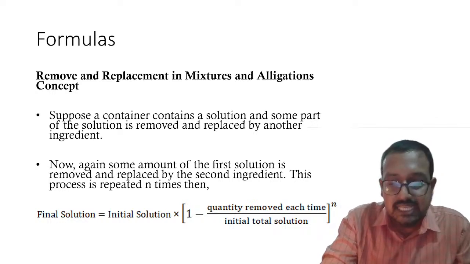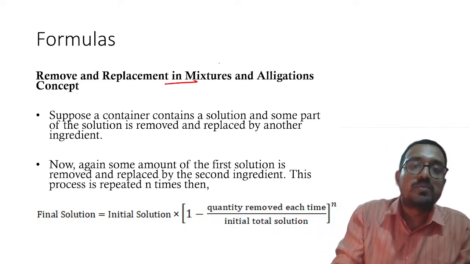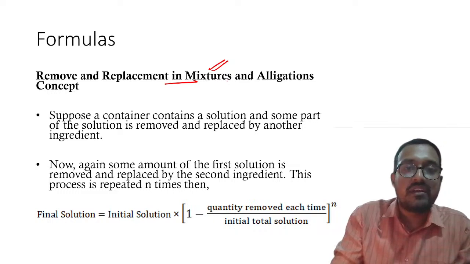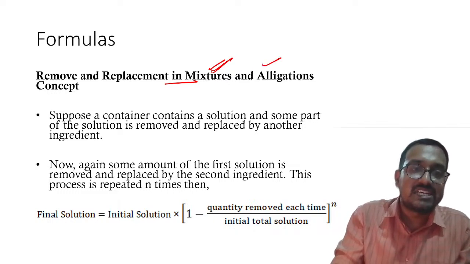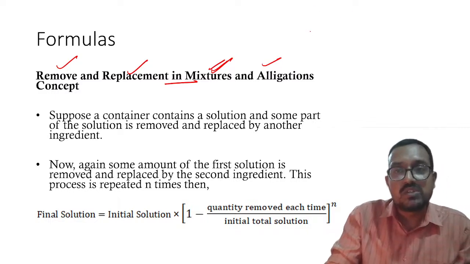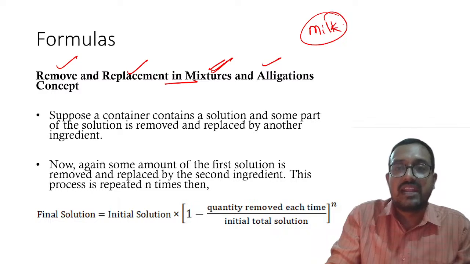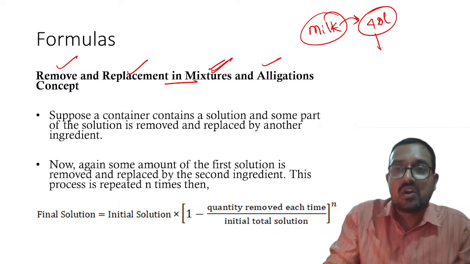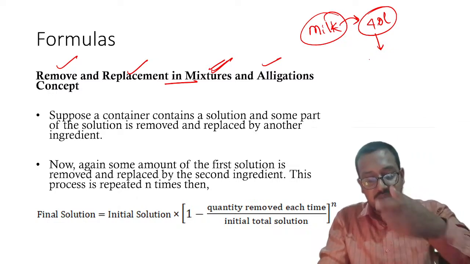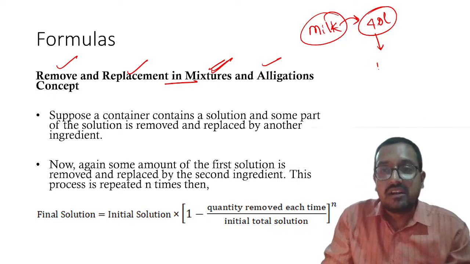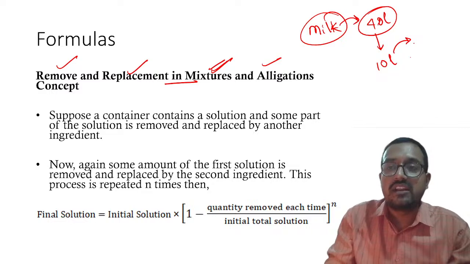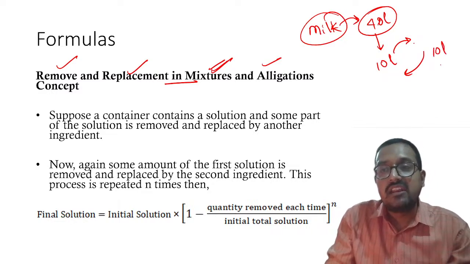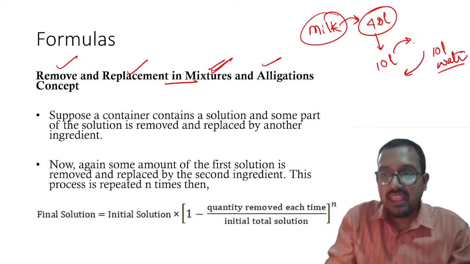The second part: you may come across questions where one mixture is removed and replaced. For example, suppose there is pure milk, 40 liters in total. A dishonest milkman takes out 10 liters and adds 10 liters of water.